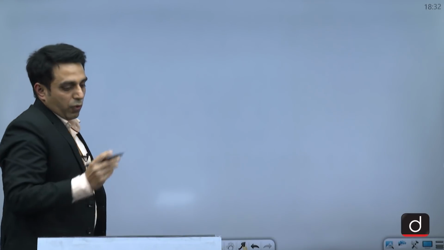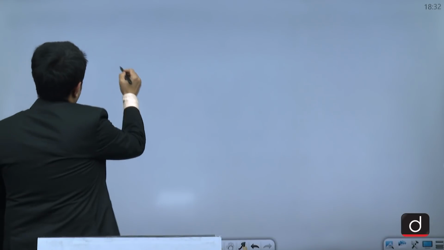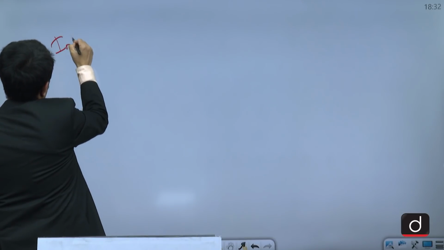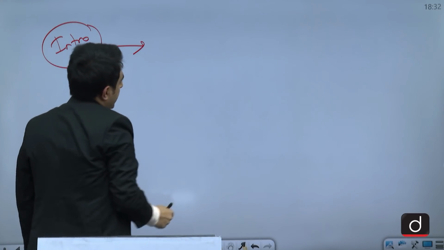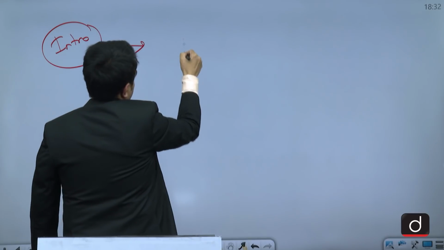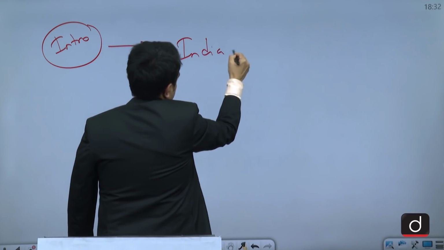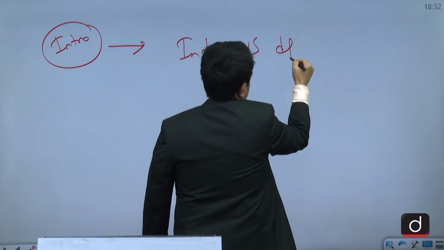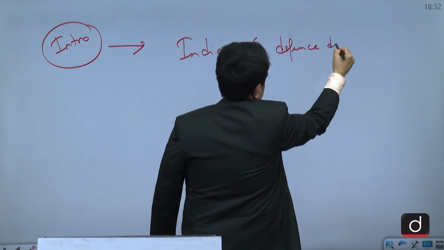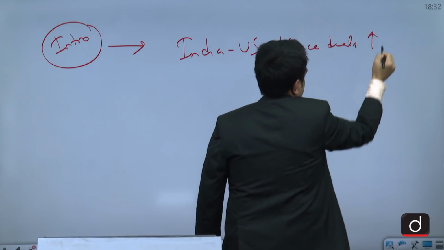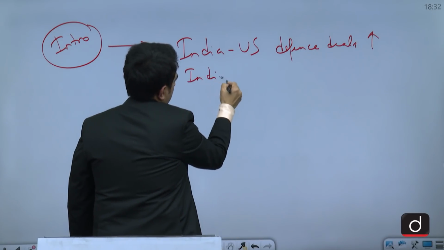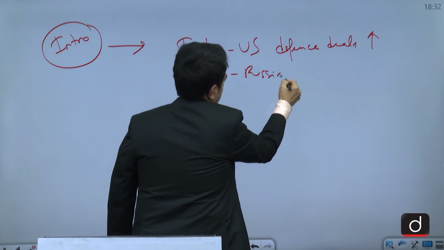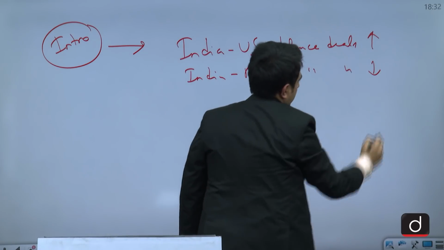So for this question, what should we do? We are clear about what has happened in recent times. In the intro, what we can write is that in recent years we have seen that India-US defense deals have increased, while India-Russia defense deals have declined.